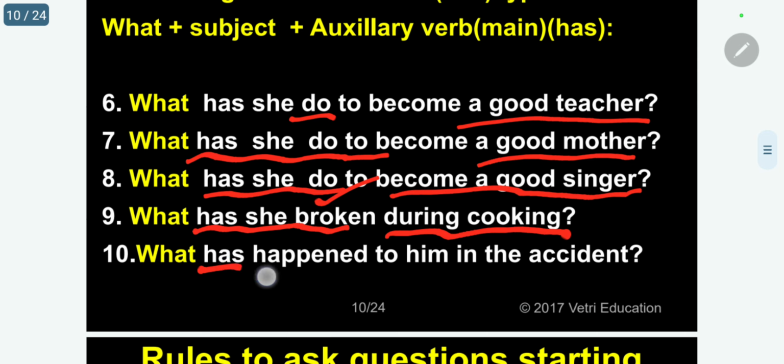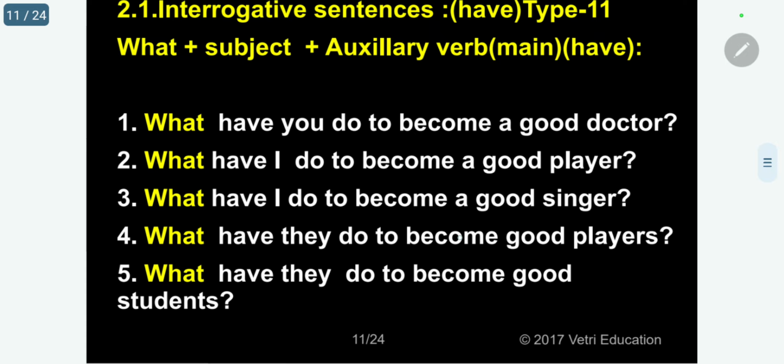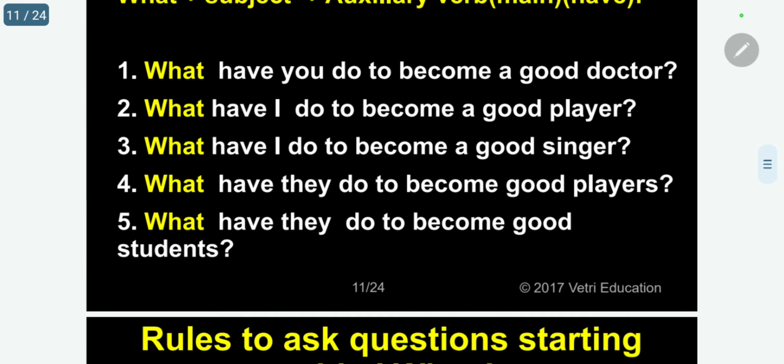What has happened to him in the accident? What happened? Happened is the main verb, participle or past tense, has is the auxiliary verb. Now I'll go for have. By using have, let me raise questions, what I can use.